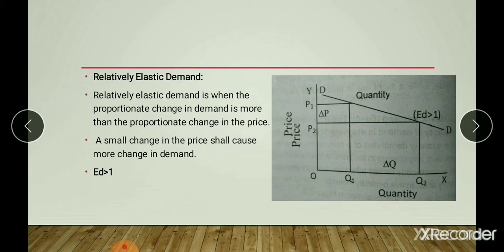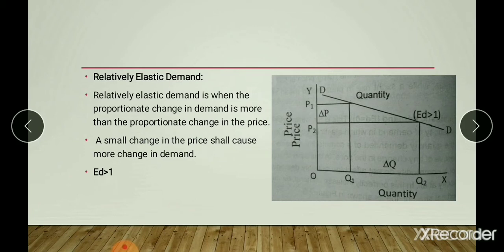When the proportionate change in the quantity demanded is greater than that of the price, the demand is said to be relatively elastic. Here, a small change in price may lead to a large change in quantity demanded. In this case, the elasticity of demand is greater than 1.